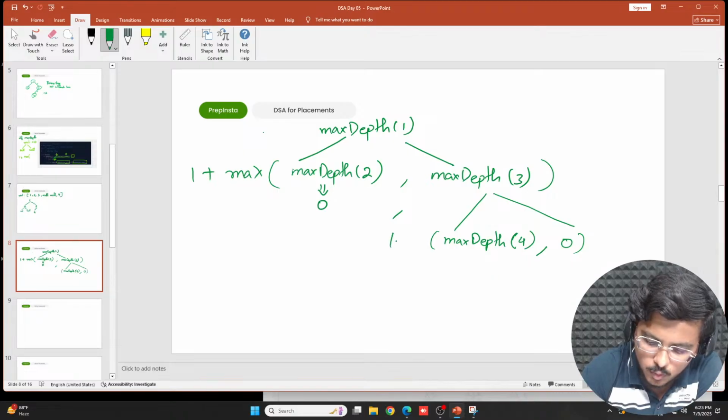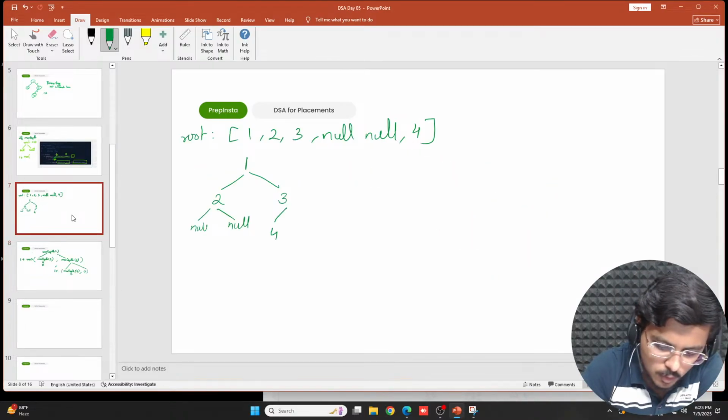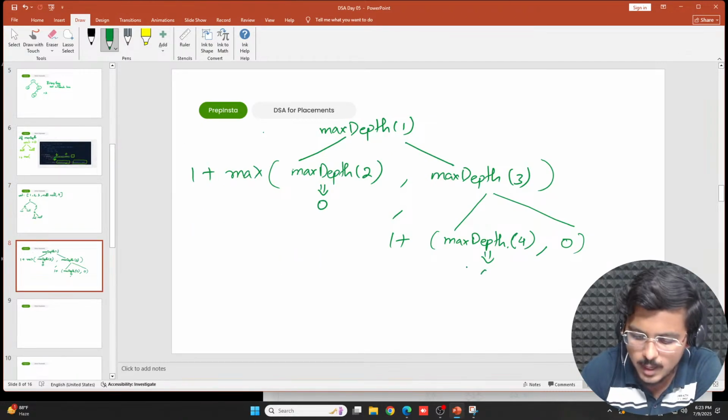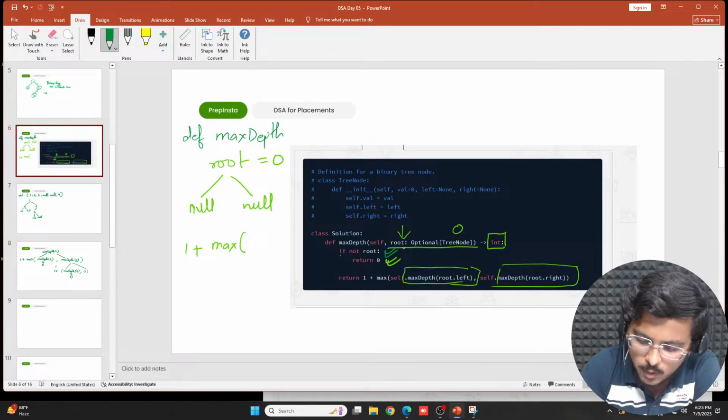And out of here you will have 1 plus. So if I check it for 4, 4 is also a leaf node. It has nothing here, so it also has 2 null nodes. So again this becomes 0. Max depth for 4 returns 0. Why is it so? Because whenever root has nothing further, it returns 0, correct?